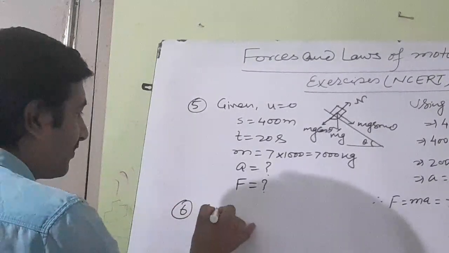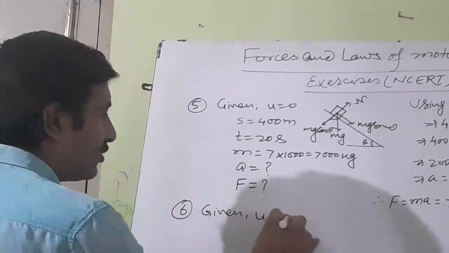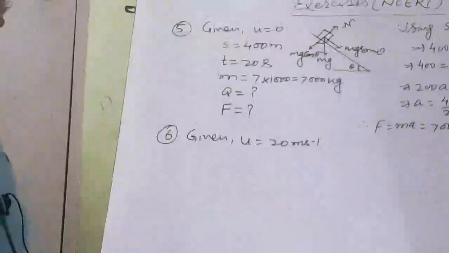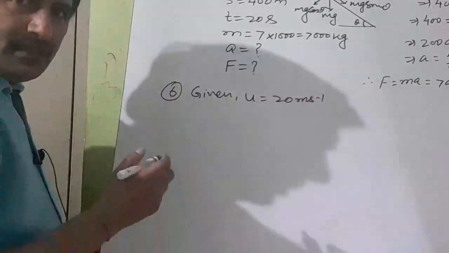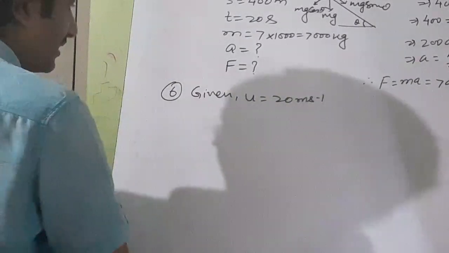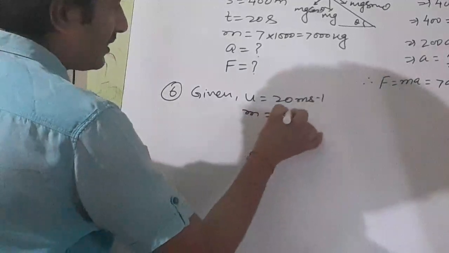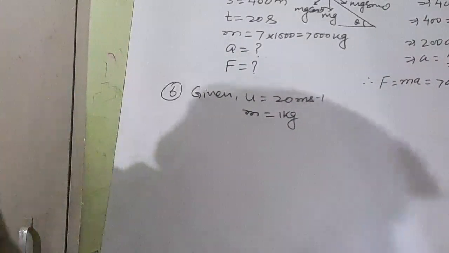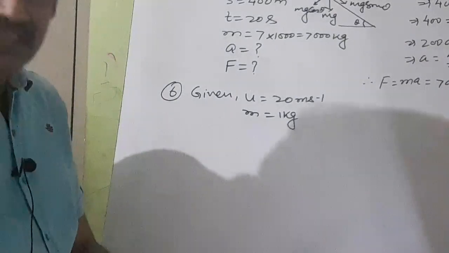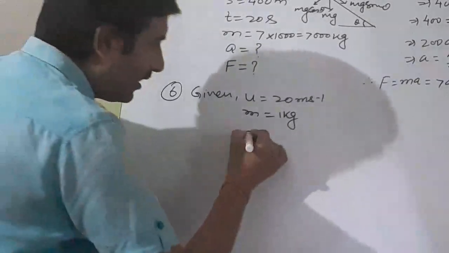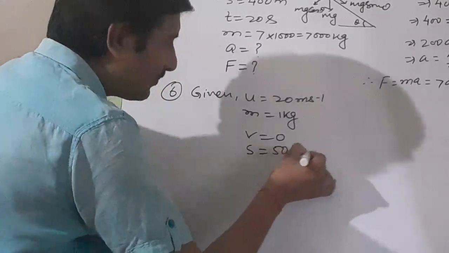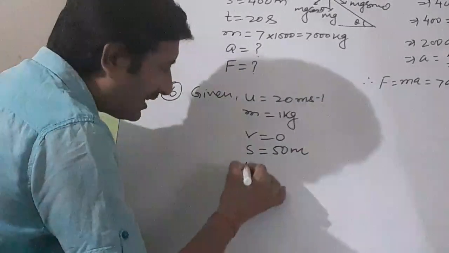So given, u is equal to 20 meters per second, because it is the initial velocity with which the stone has been thrown. And mass of the stone is 1 kg. After then, it has stopped, comes to rest after traveling a distance of 50 meters. Comes to rest means V is equal to 0 and S is equal to 50 meters. You got it. Now what is asked? It is asked to find the frictional force.